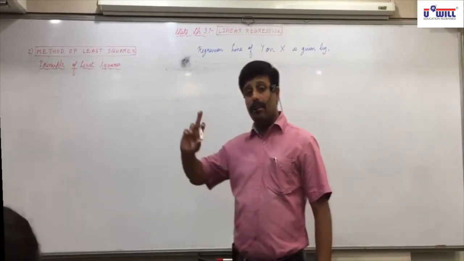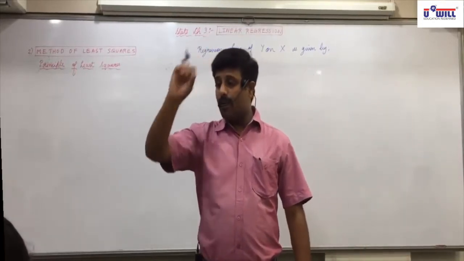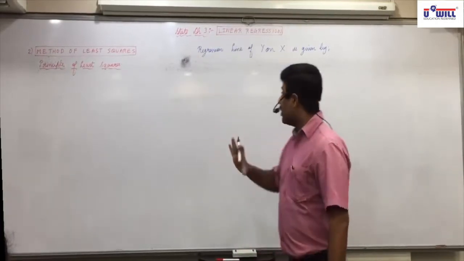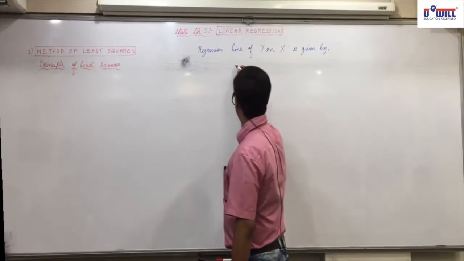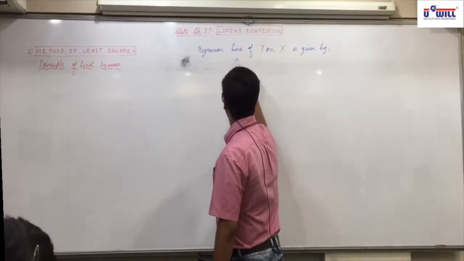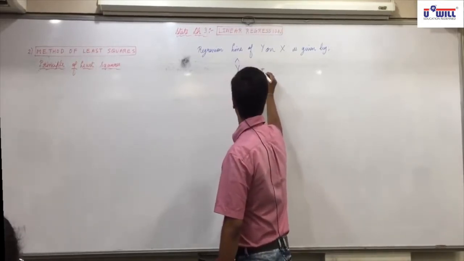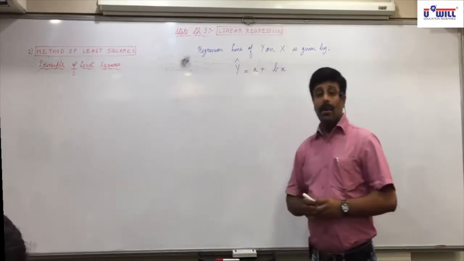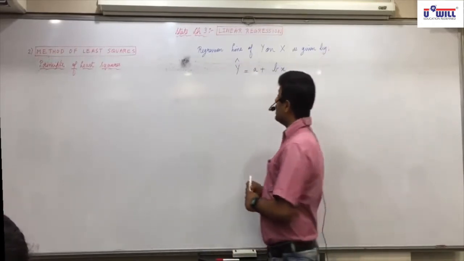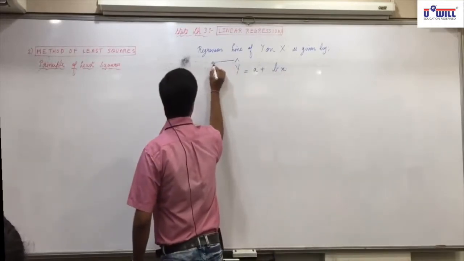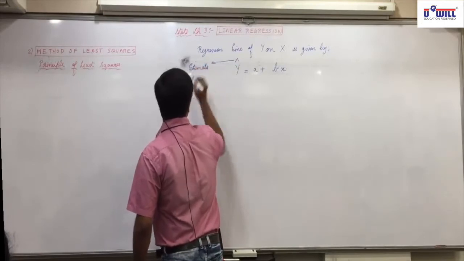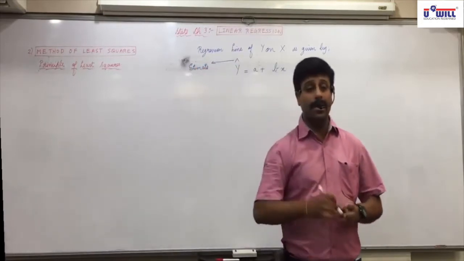And like the past chapter, in every question first we will find x bar and y bar. Okay, regression line of y on x is given by y cap equals a plus bx. Cap means estimate. What do you mean by the word cap?